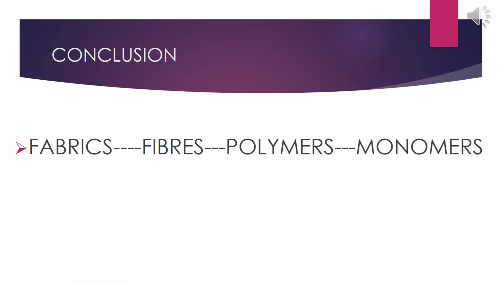So in this video or in PPT, we can conclude that the fabric, the cloth which we wear is made up of fibers. Fibers are made up of polymers, and polymers are made up of monomers. And the process by which monomers join to form polymer is called polymerization. Now let's do a recap of today's class. We studied what is a fiber, what is a monomer, what is polymer, what is polymerization, how monomers are arranged in different patterns, and types of fibers with examples.